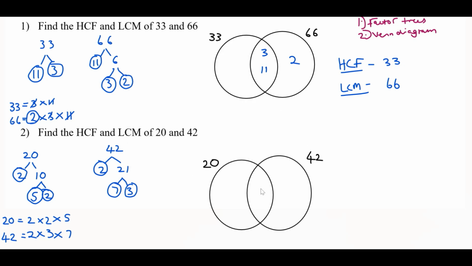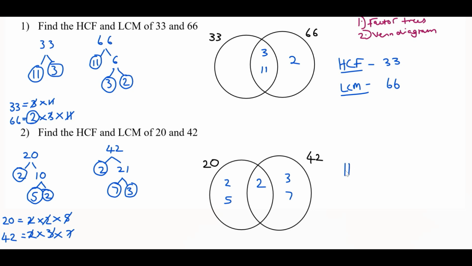So for the middle section here, any factors that appear for both 20 and 42, you can see we have 2. And that's it. Now the remainder of these factors need to be written in the outer circle bit for the numbers they come under. So for 20, we have 2 and 5 left. So we're going to write 2 and 5. You can cross these out. For 42, we have 3 and 7. So in this outer circle, I'm going to write 3 and 7 and cross those out. So now all of our prime factors are in this Venn diagram here.